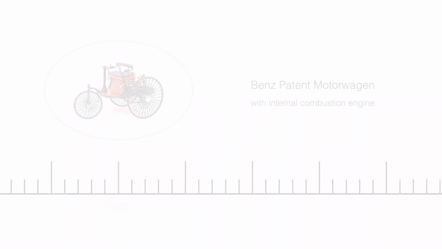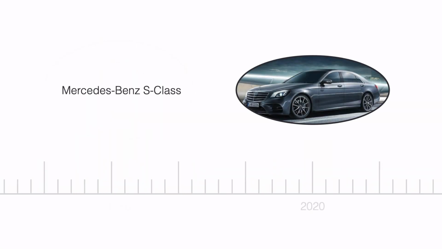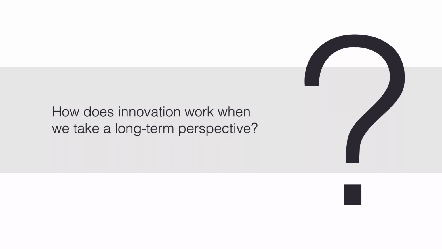Let's start with Mercedes-Benz. Isn't it remarkable how they evolved from the first car with an internal combustion engine in 1885 to their latest model that can drive by itself? How can you think about this transition over time? How does innovation work when we take a long-term perspective?